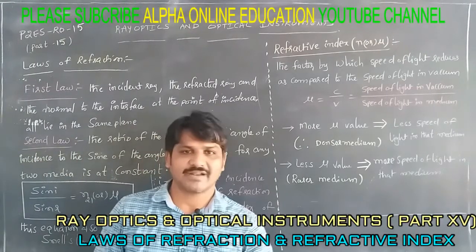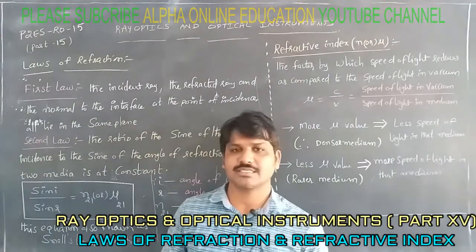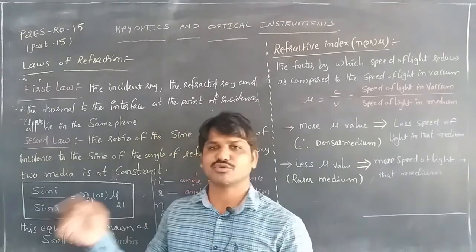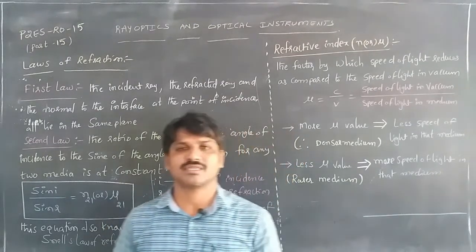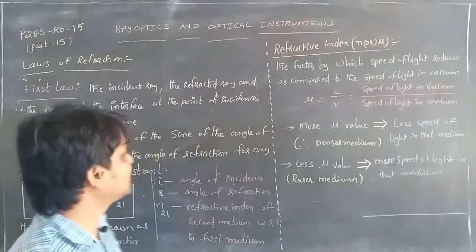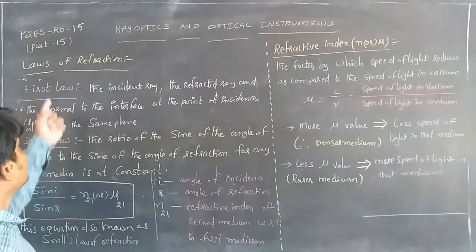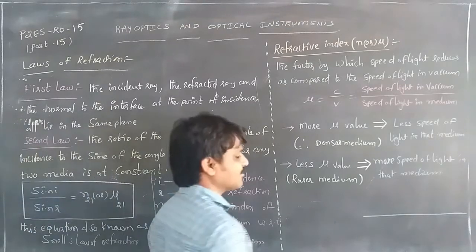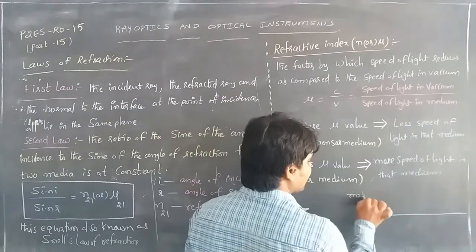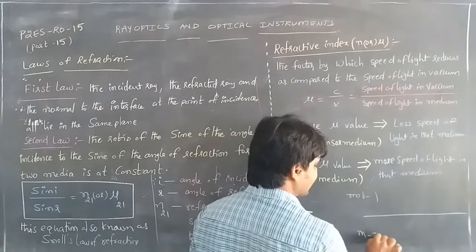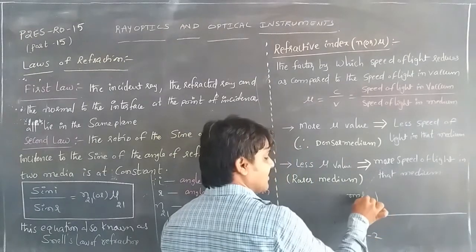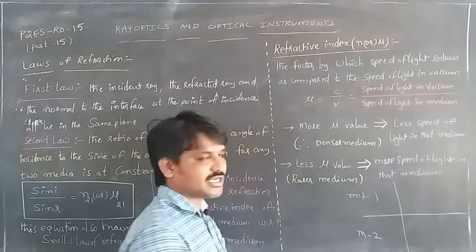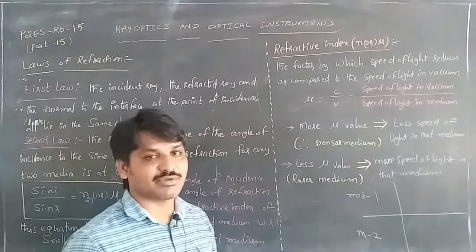The laws of refraction. The laws of refraction describe what properties are obeyed when a light ray moves from one medium to another. The first law of refraction: whenever light travels from medium 1 to medium 2, either from a denser medium to a rarer medium or from a rarer medium to a denser medium,